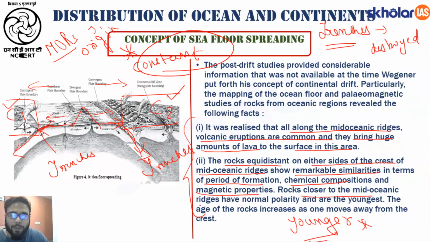Rocks closer to the mid-oceanic ridges have normal polarity and are youngest. So suppose your magmatic intrusion is taking place, or your lava is moving from the mid-oceanic ridges to the left and to the right.